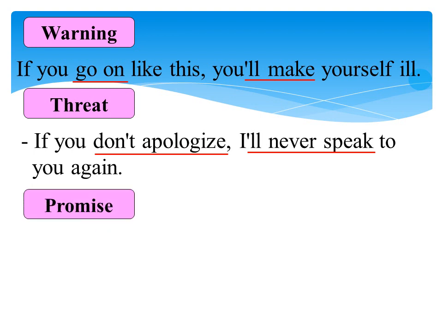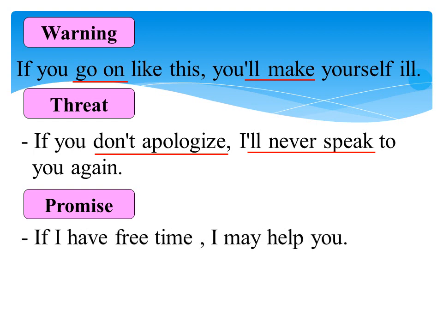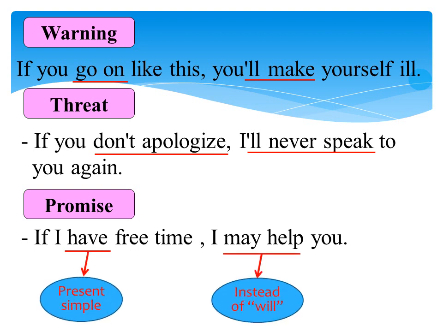Promise: if I have free time, I may help you. In if clause, the verb have is in the present simple, and in the main clause we use may instead of will.